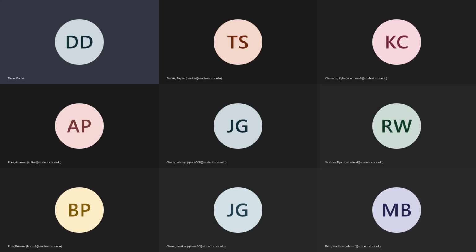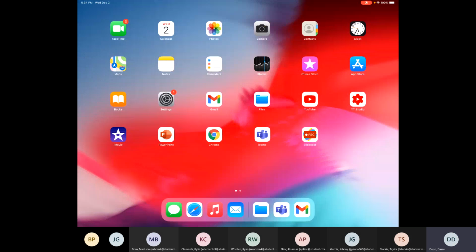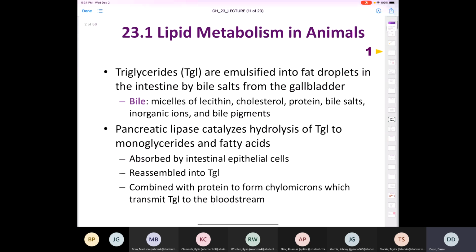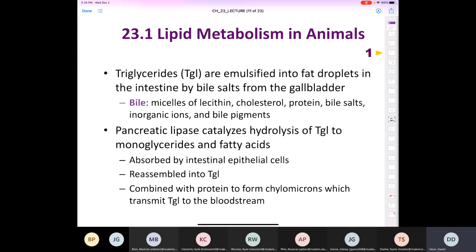23.1 and 23.2. Okay, so Chemistry 102. This is Chapter 23, Fatty Acid Metabolism. We're going to take a look at Section 23.1 right now, which deals with lipid metabolism in animals. And we fall under that category, humans do.